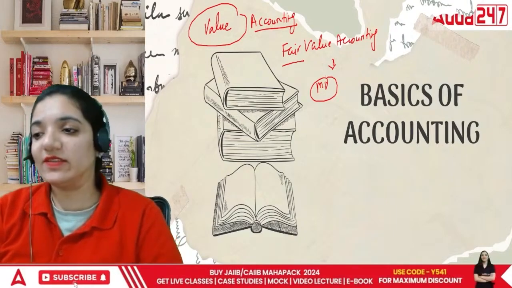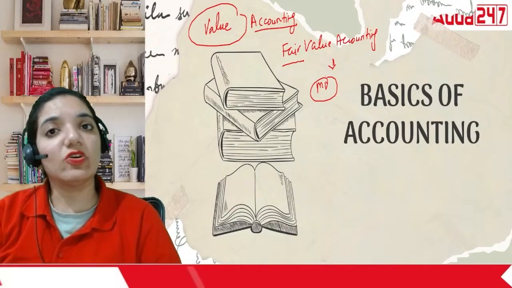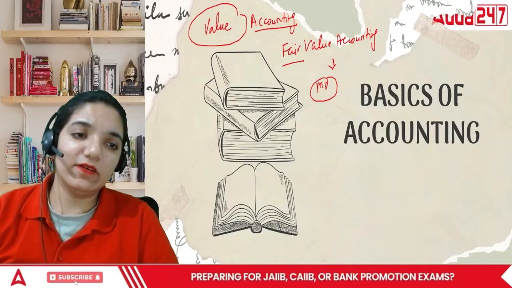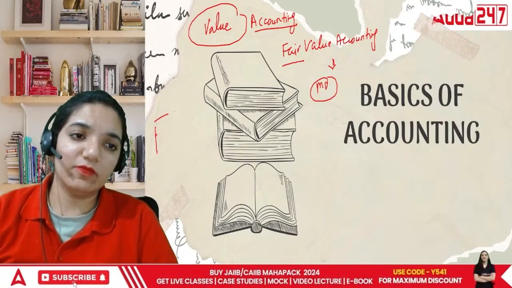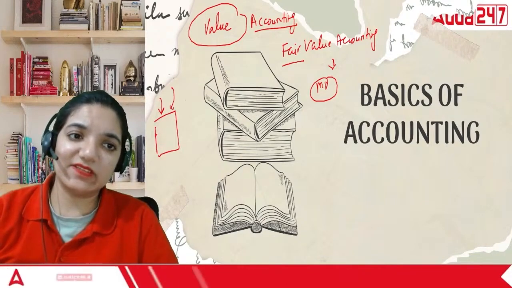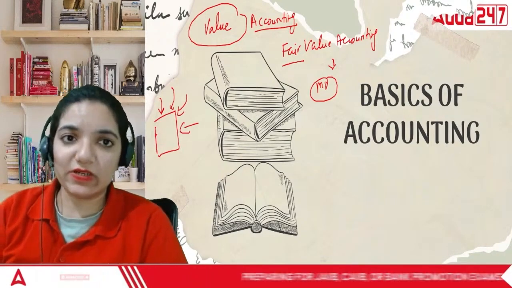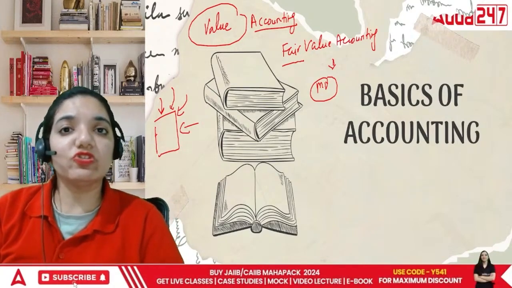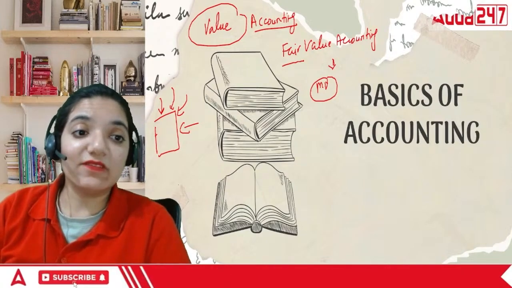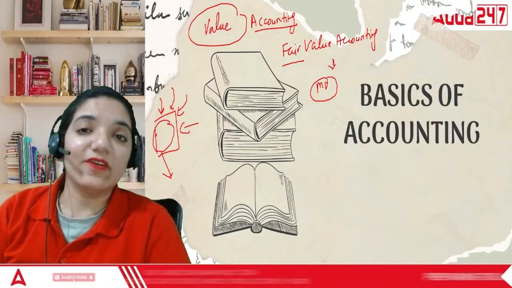For example, in terms of the working that we are doing, we were making a particular project. In that project, this person is given 10 hours, this person is given 20 hours, this person is given 30 hours, there was someone who had given 50 hours. So the contribution towards this area is the value. Fair value would be what is the value of the entire project in the market right now. That is fair value accounting.